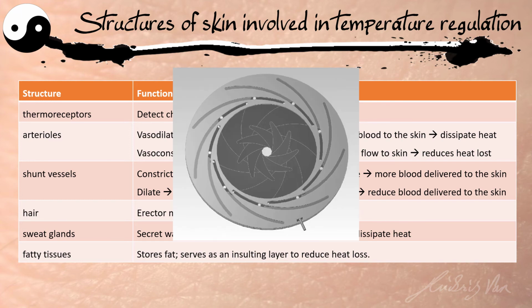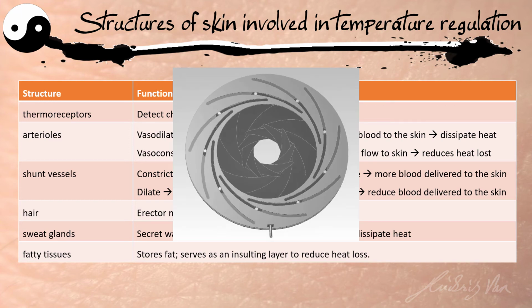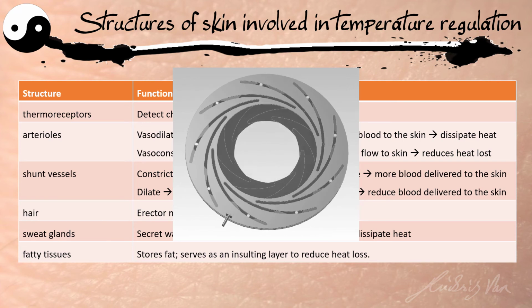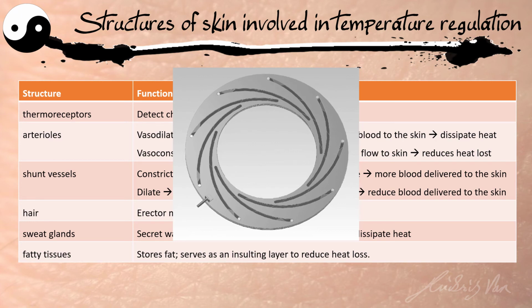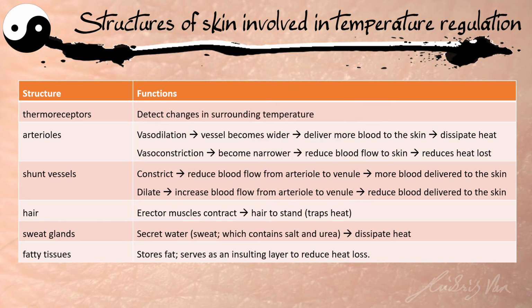When the shunt vessel dilates, more blood will flow from the arteriole directly to the venule, so less blood will flow to the surface of our skin, because blood has been shunted directly from the arteriole to the venule, bypassing the blood capillary.